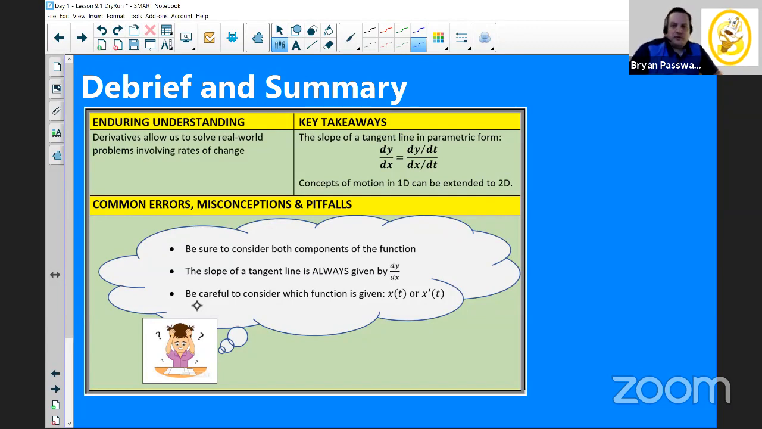Even if you're in parametrics, even if we're in polar form, the tangent line to a curve is the rise over the run, which is going to be the change in y over the change in x, which is dy over dx. And then also be really careful when you're solving problems.